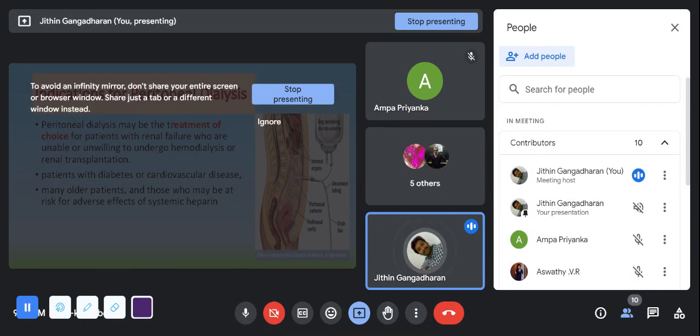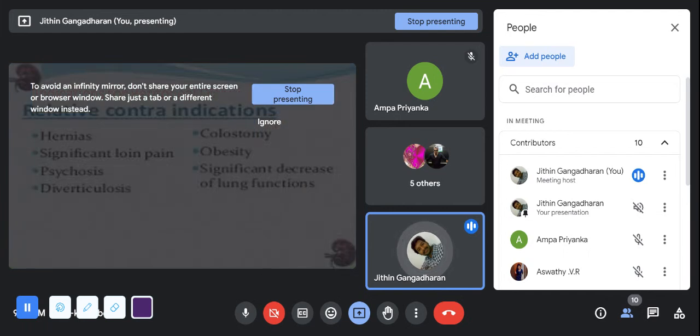Now, indications of peritoneal dialysis. It's a treatment of choice. Okay, any patient can opt for that. The patient who is unwilling to do the renal transplantation and unwilling to go with the hemodialysis can go with the peritoneal dialysis. Okay, and the main thing is that many older patients may be at risk because of the adverse effect of the heparin. Okay.